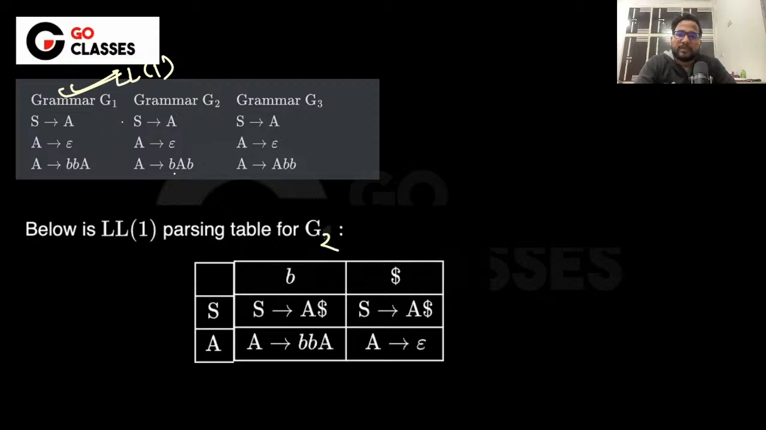Okay, so let's just suppose this is production number 1, this is production number 2, this is production number 3. Now you tell me what will go under B, what will go under dollar, I mean, in these two rows.